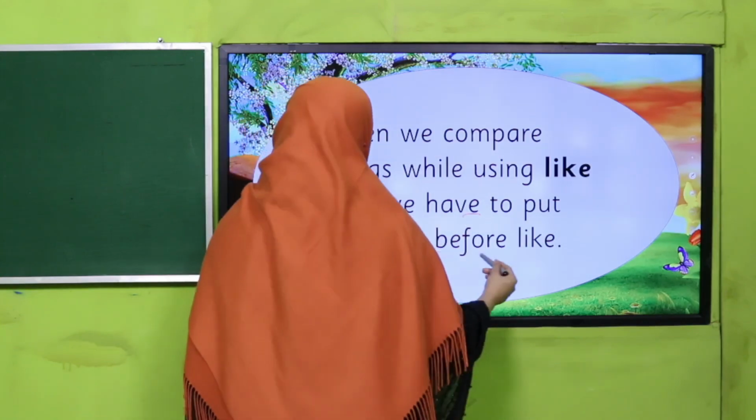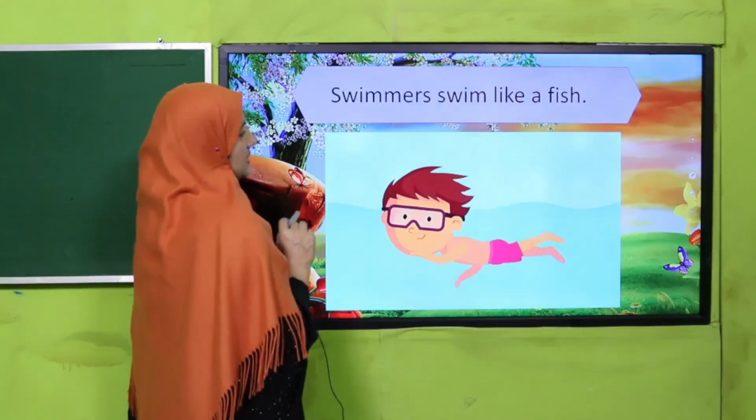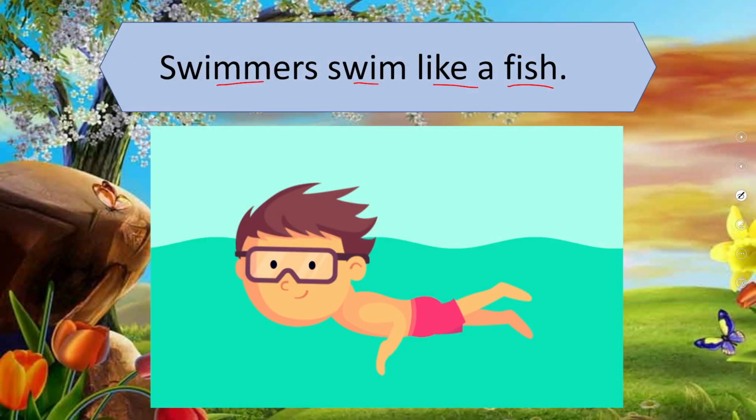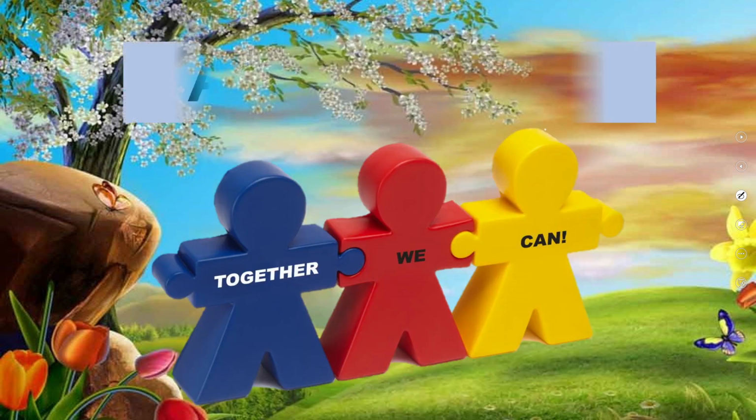We have to put adjective before like. Same like swimmers swim like a fish. Got it? There is a verb and now noun is there. Swimmers swim like a fish. There is no adjective. Just we have to use here noun.